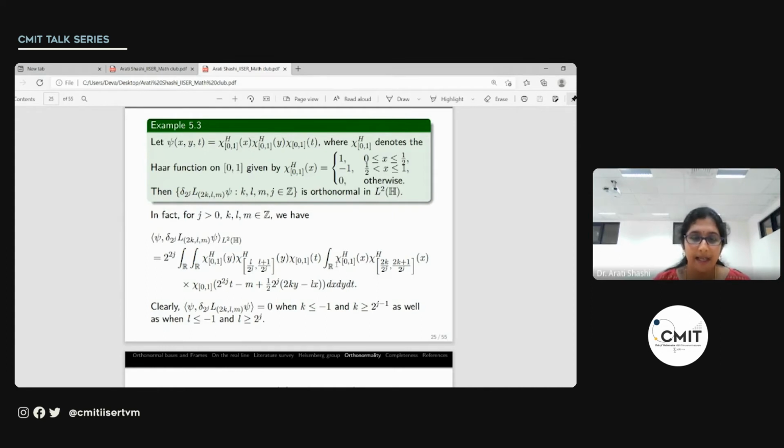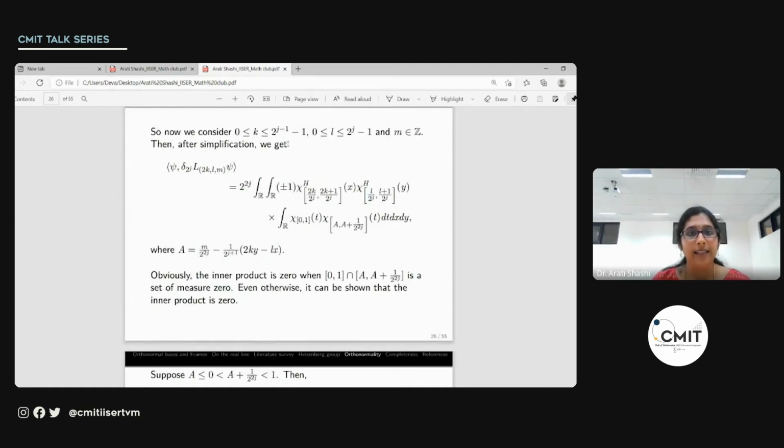When we write it this way, what we observe is that if we take k satisfying this, it could be less than or equal to -1 or greater than or equal to 2^j - 1. What we understand is that the supports of this function are either non-overlapping or overlap at most in a set of measure 0. Then the integral will be 0, and hence so would the inner product if we took k satisfying this. Likewise, if we integrate with respect to y first, we find the same when l satisfies this range. So it's enough to consider k between these two, and likewise l also between these two.